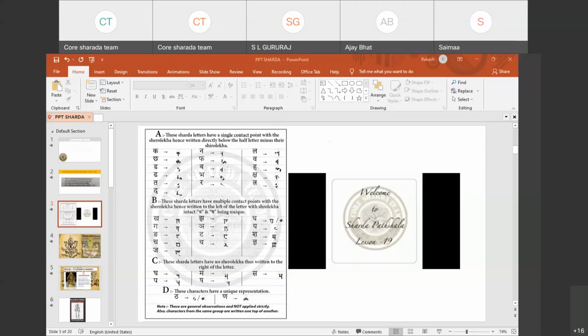So now I have to write below this n because it is following, it is after the half letter. And this is category A. So category A, what does it say?